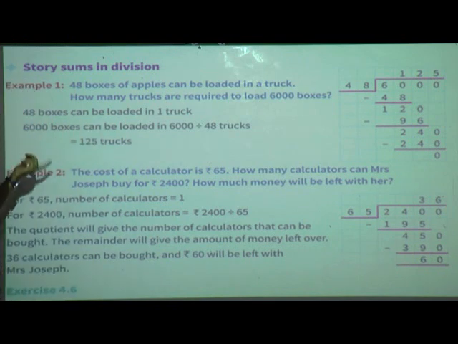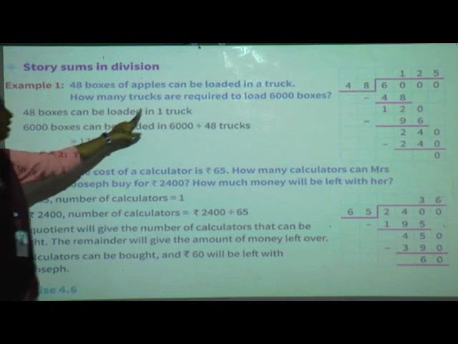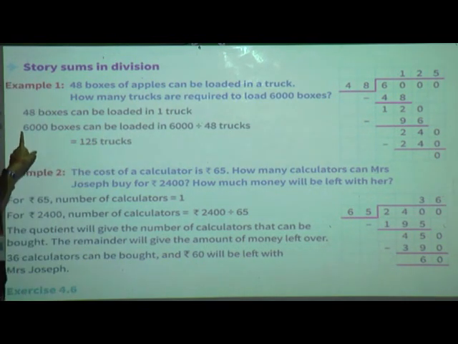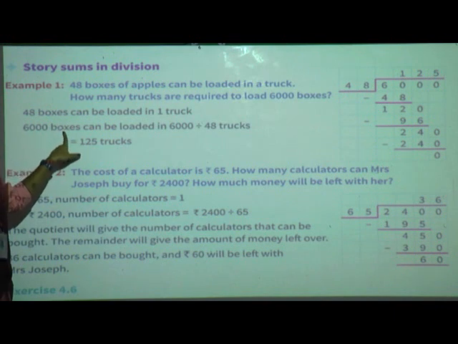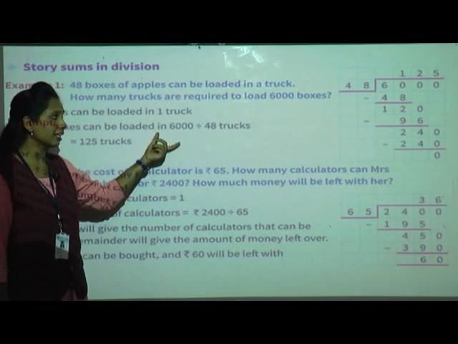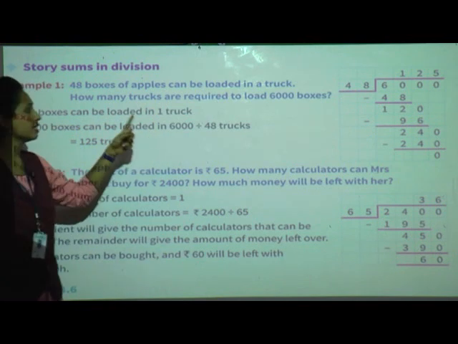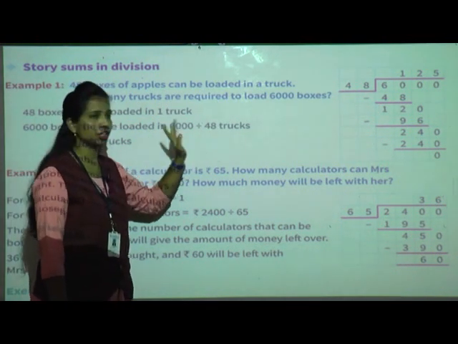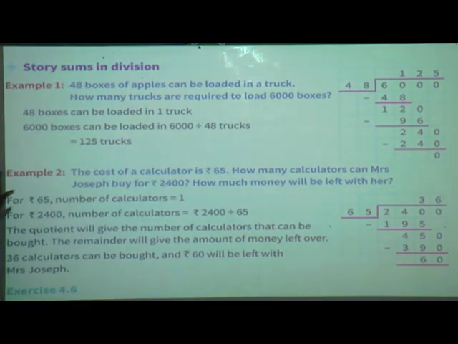Whenever you are doing story sums, you have to write the statement, whatever given information is there. See what is the given information? 48 boxes can be loaded in one truck. So 6,000 boxes can be loaded in how many? At that time we have to divide 6,000 by 48 to get the trucks, isn't it?